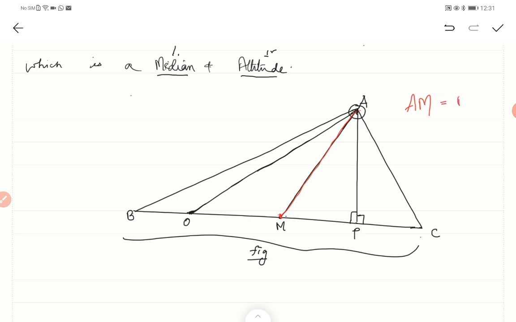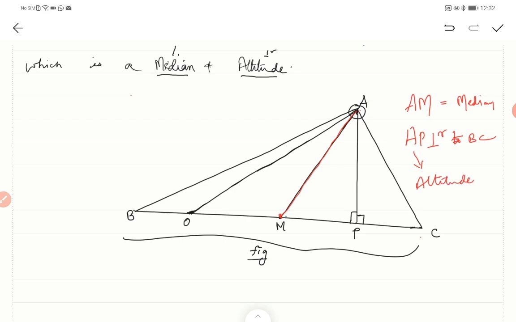Yes, AM is a median. And what about AP? AP is perpendicular to BC, isn't it? The opposite side BC. So we call AP an altitude.